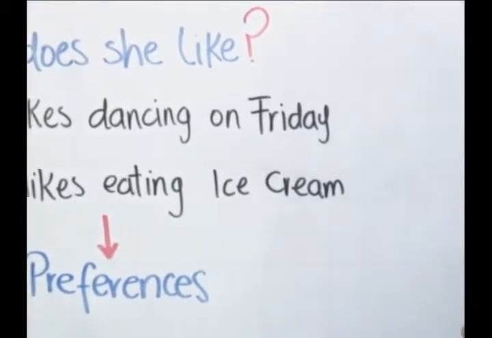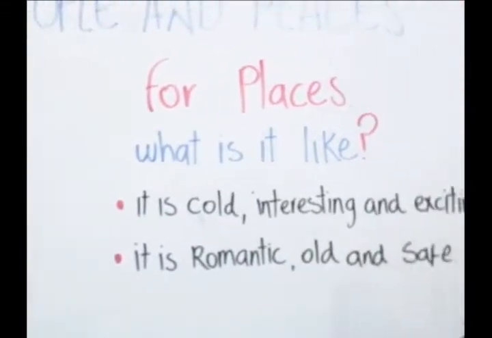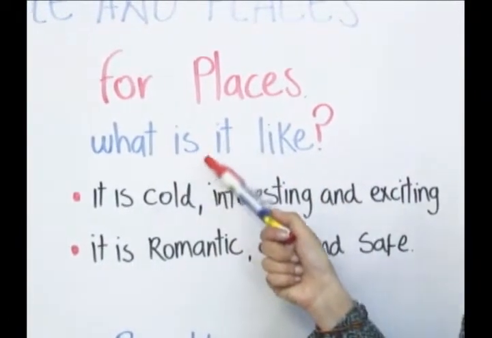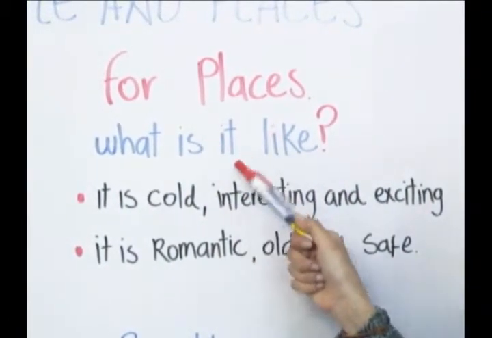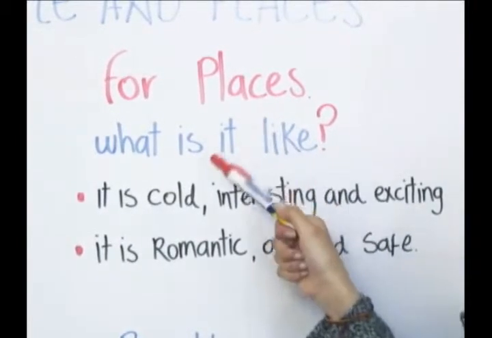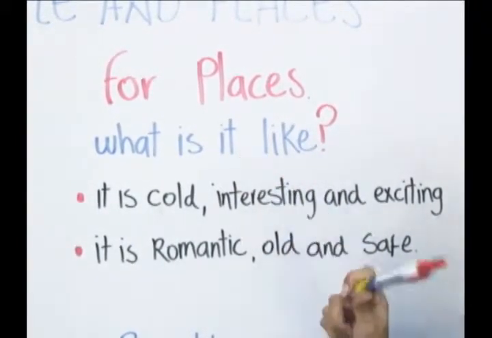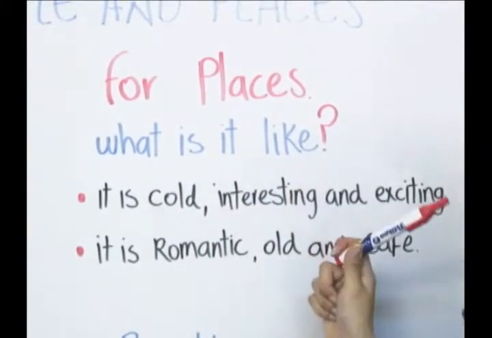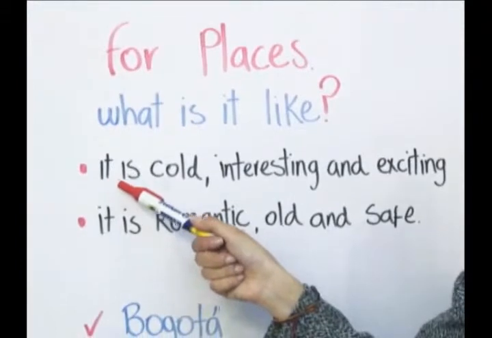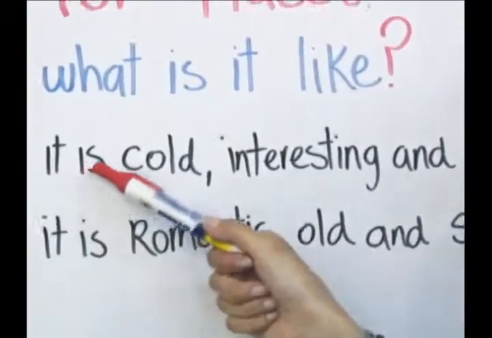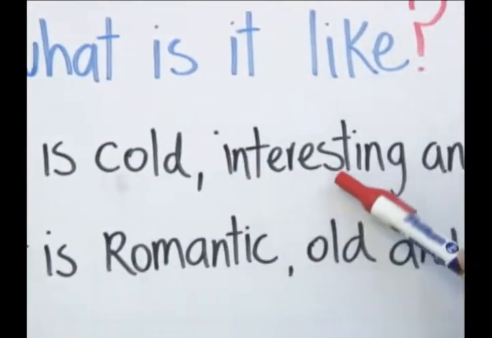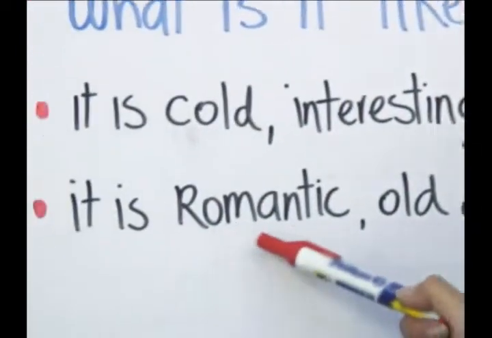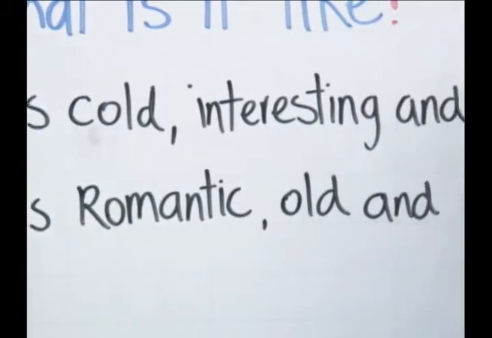And finally, we will see how to describe places. To describe places, we use the to be verb, but with the pronoun it, or replacing it with the name of the place. For example, what is Bogota like? We can answer, Bogota is, or it is, cold, interesting, and exciting. It is romantic, old, and safe.